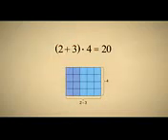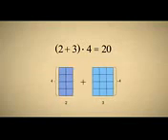So how could this expression be written without parentheses, without changing the result? We can see from the diagram that both the 2 and the 3 must be multiplied by 4. So if we remove the parentheses, we must multiply each number in the parentheses by 4.